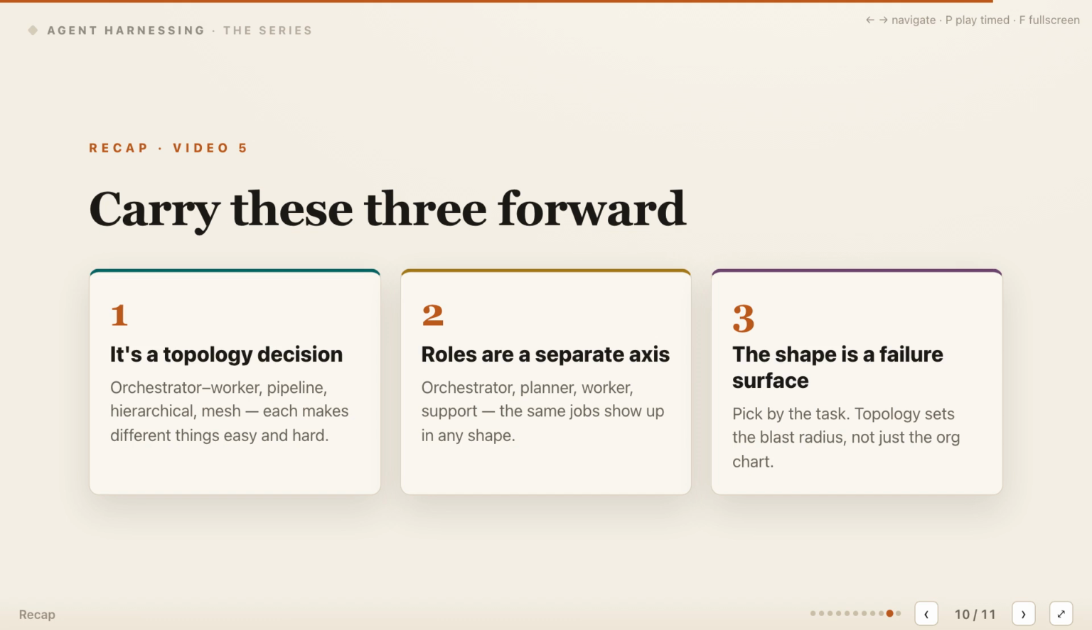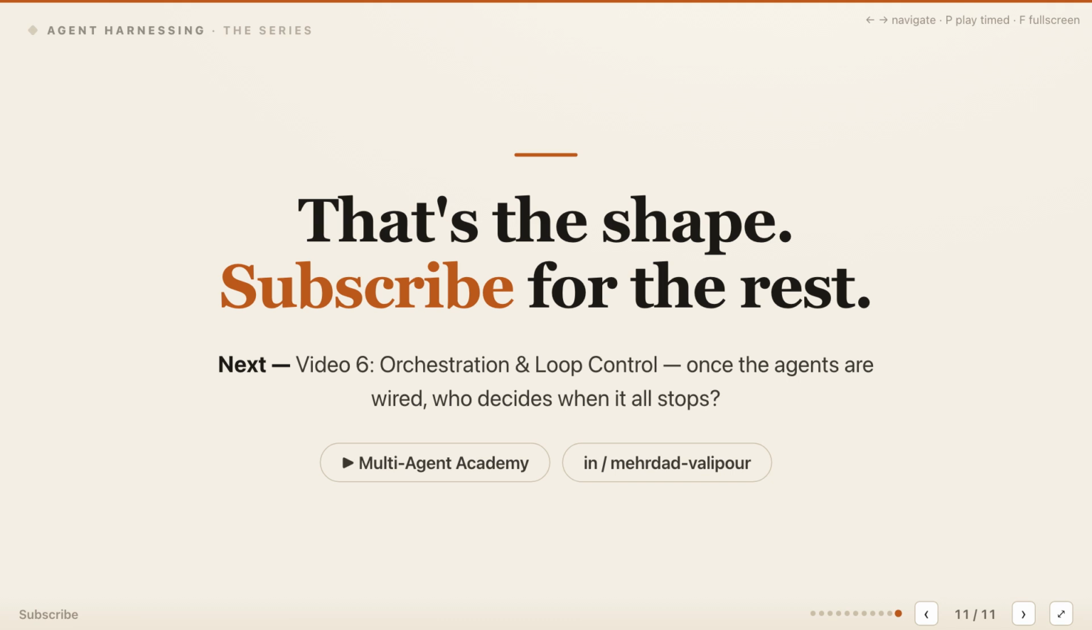Carry 3 ideas into your own multi-agent system design. First, multi-agent is a topology decision, and each common shape makes different work easy while creating different costs. Second, roles are a separate axis, so orchestrator, planner, worker, and support jobs can appear in any topology. Third, the shape is a failure surface. Choose it by the task, because the paths carrying useful information also determine how far errors spread. That is the shape of a multi-agent system, and the design choice that constrains everything built on top of it.